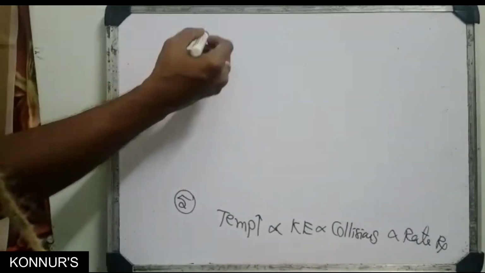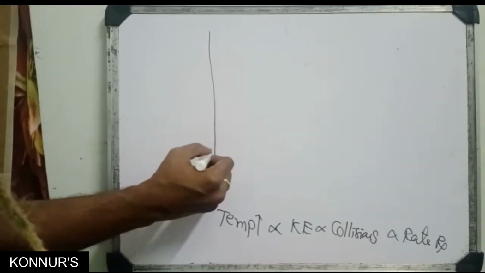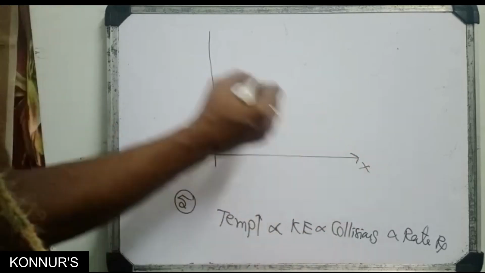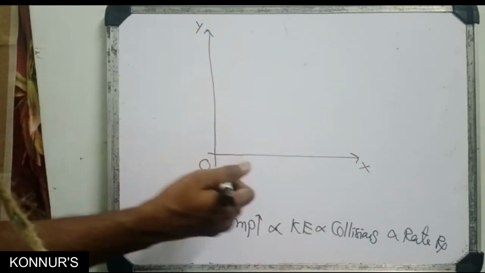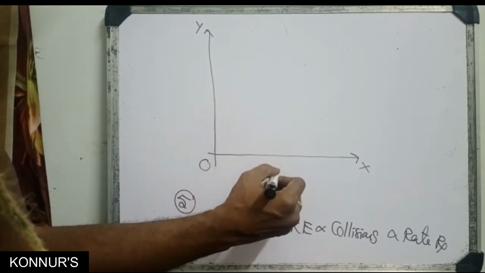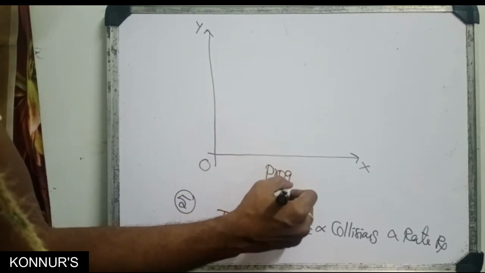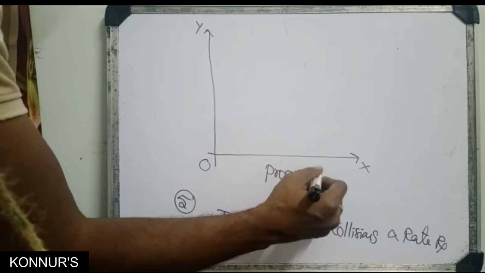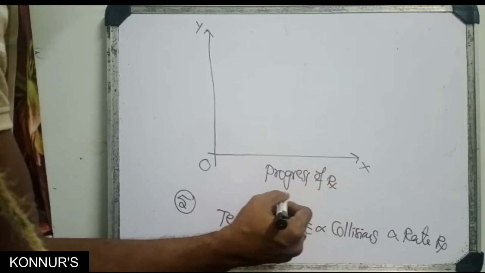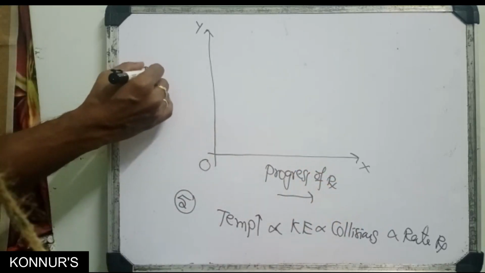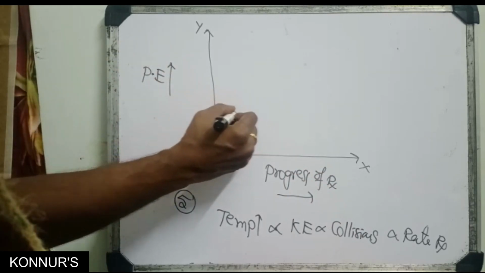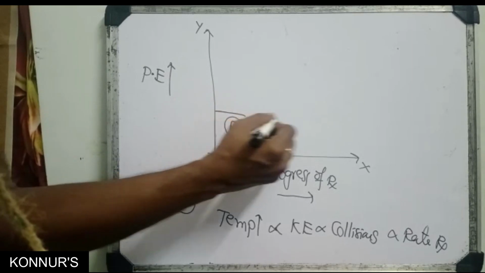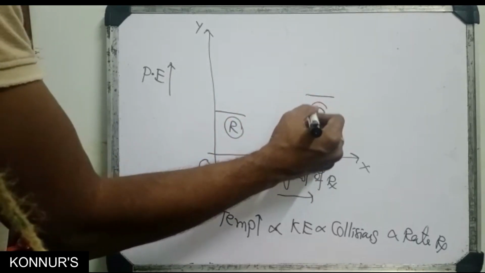So here, x-axis, y-axis. On the x-axis we take progress of reaction, and on the y-axis we take potential energy. Suppose this is the reactants. Reactants convert into products.